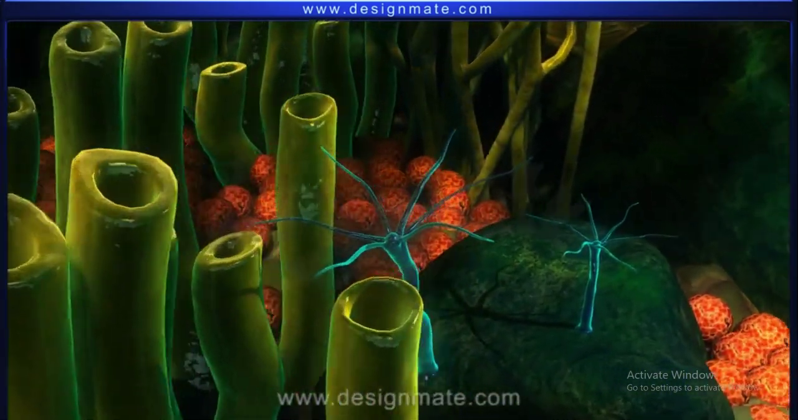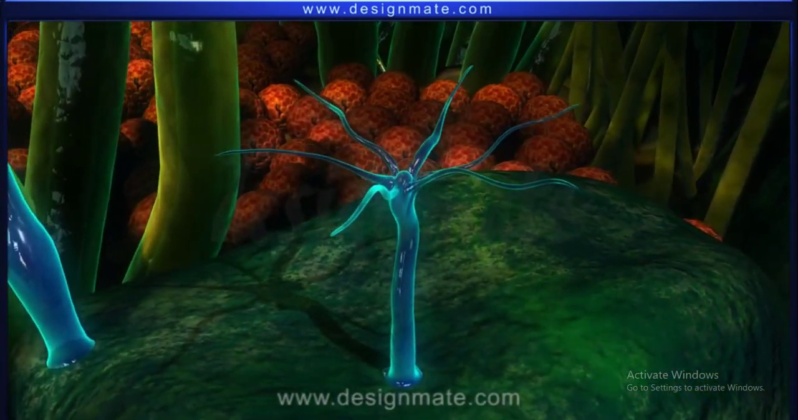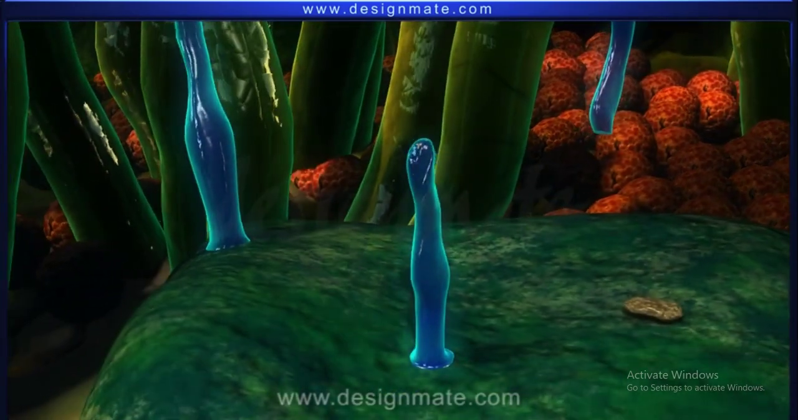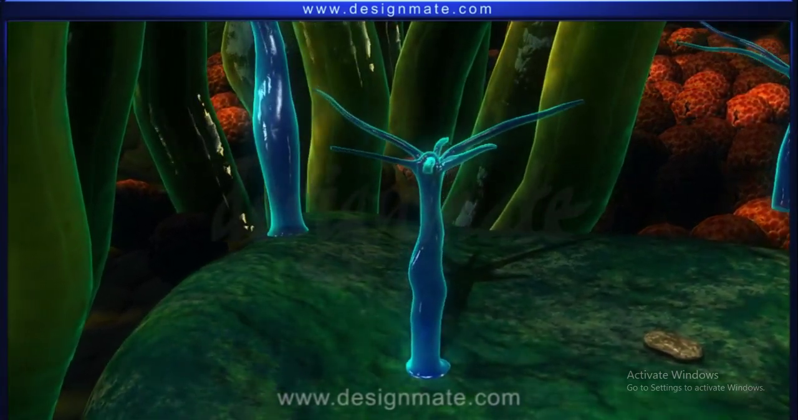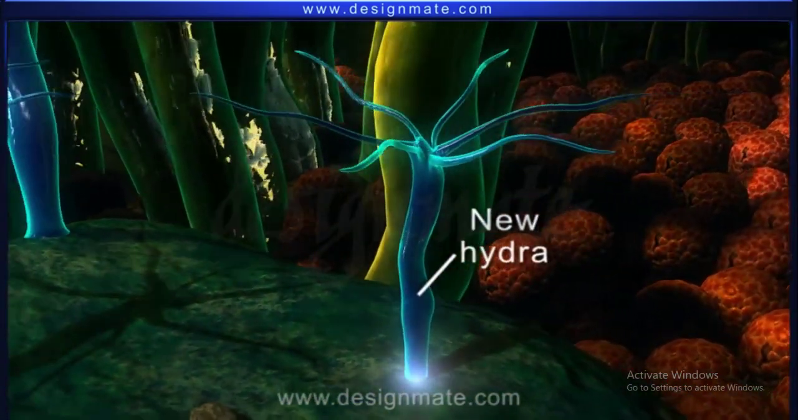In Hydra, another method of regeneration is seen. For example, if a sharp stone cuts the body of a Hydra in two parts, it has the capacity to reorganize and form a new Hydra from each of its parts.